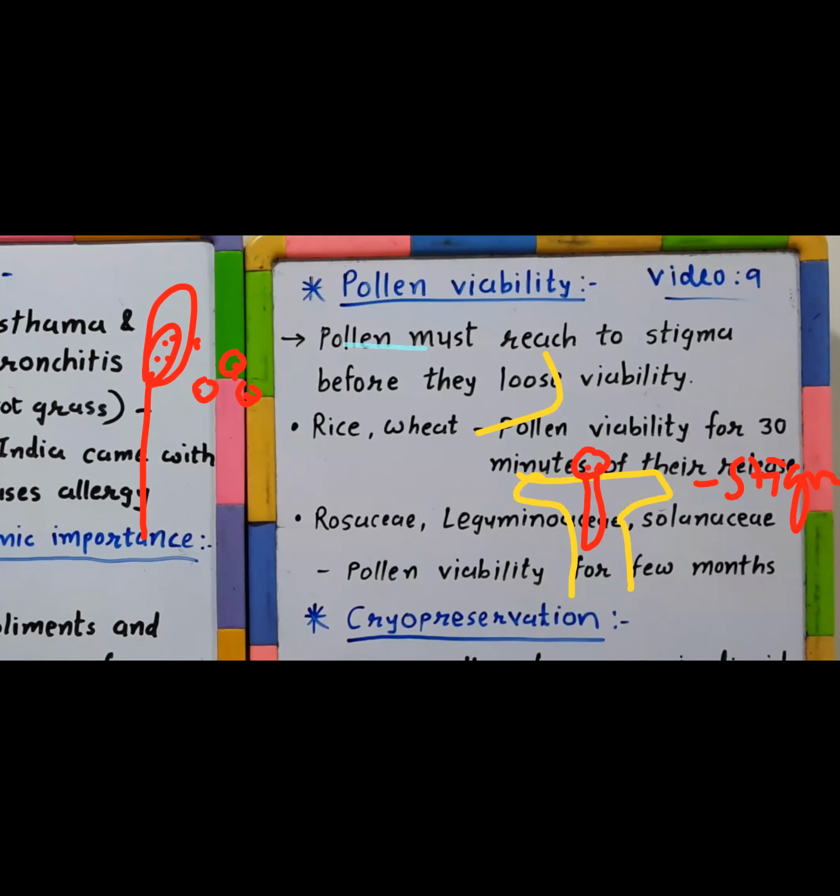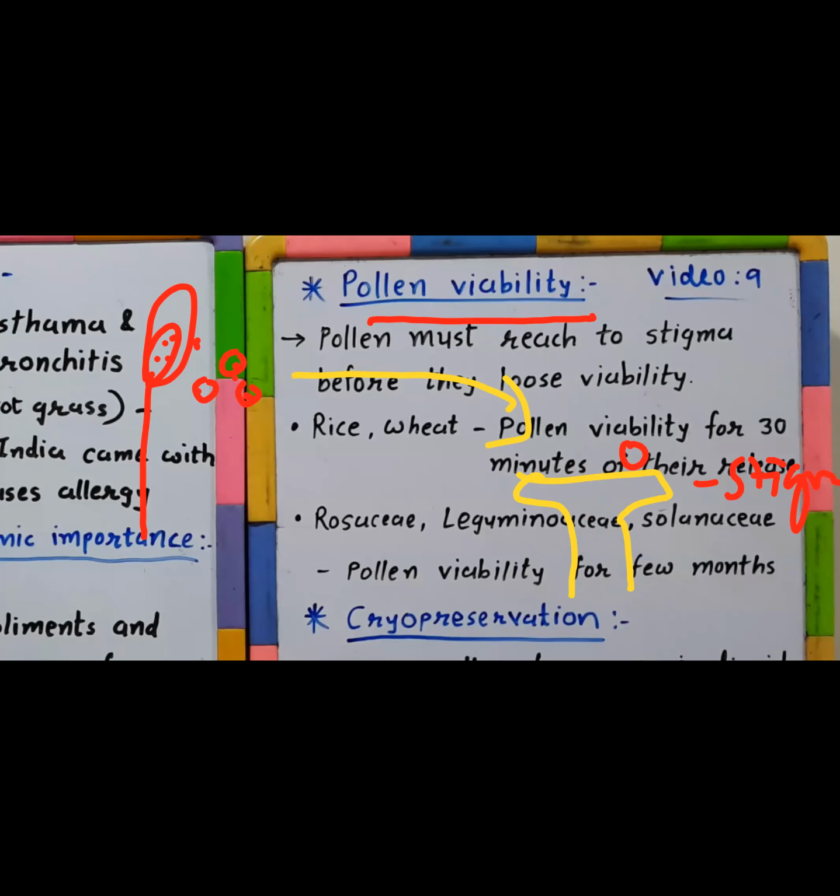By the time it reaches, if it retains its capacity to germinate into a pollen tube, we say it has remained viable. And if there is a delay in reaching this point, by the time it reaches there, it no longer retains the power of germination. So we say it is non-viable now.